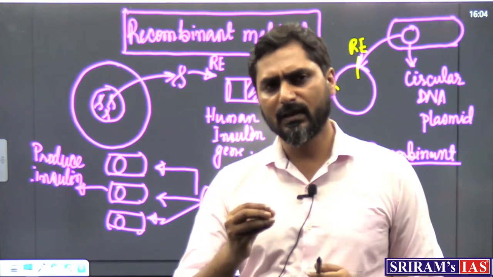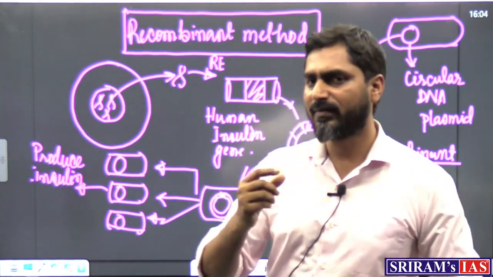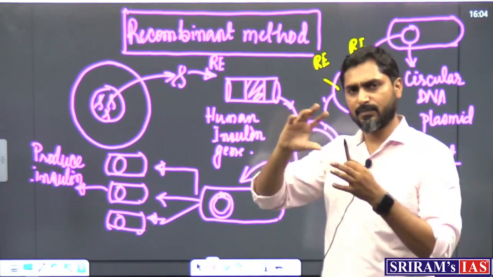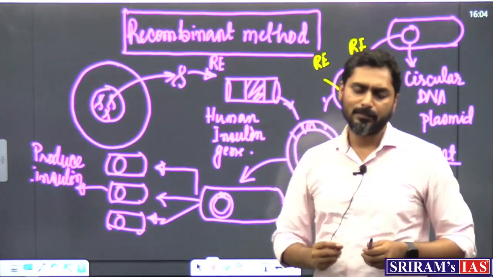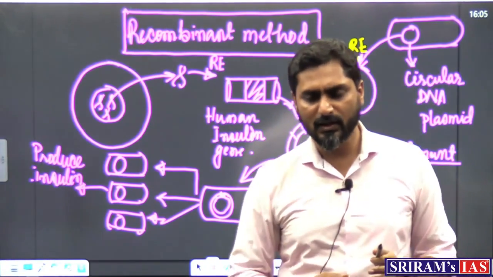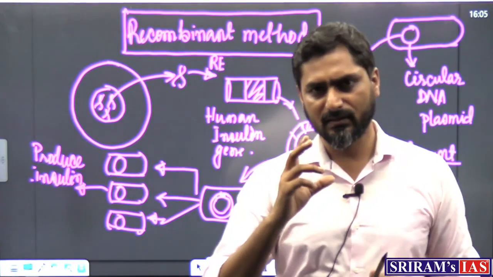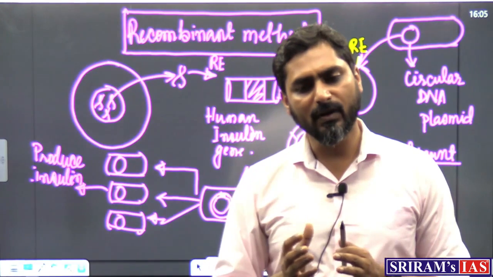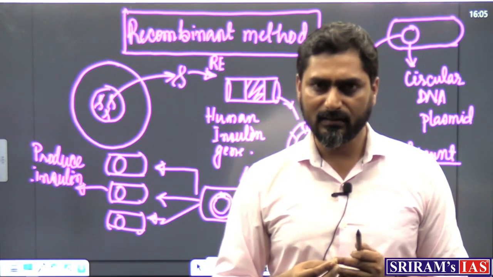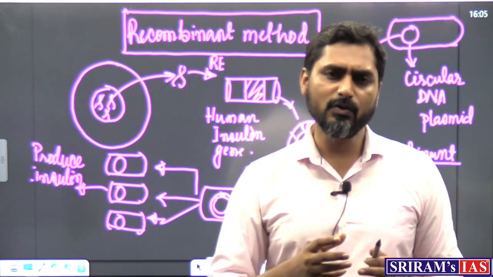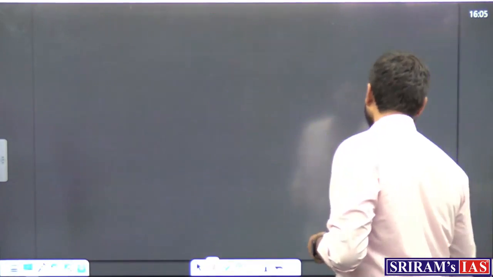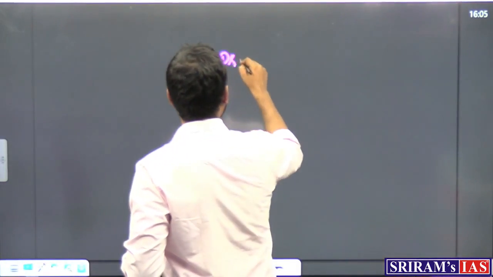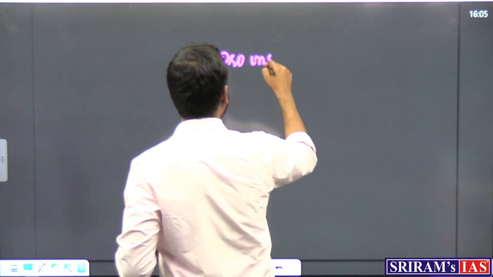So, insulin production is a little more complicated. What I have done here is that we have simplified this process. See, in human insulin, you just need to know that human insulin has 3 types of chains: A, B, C chains. When the cells start to produce insulin, they produce it in what is called immature insulin or proinsulin.